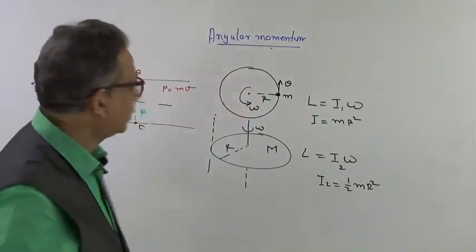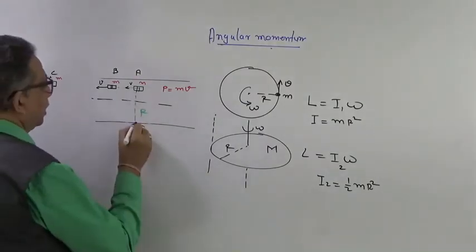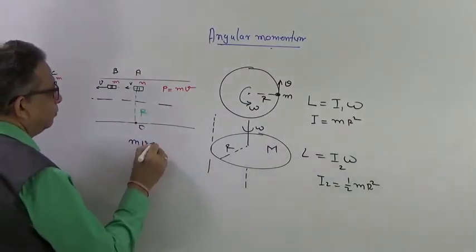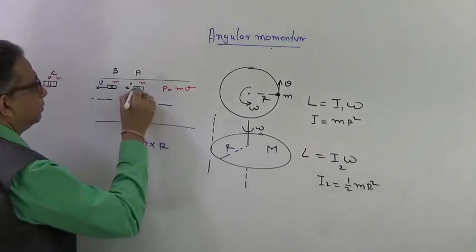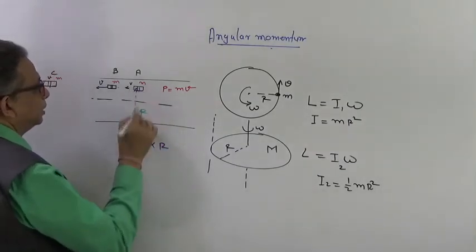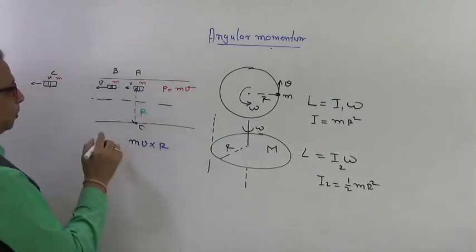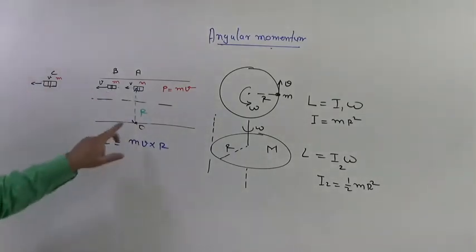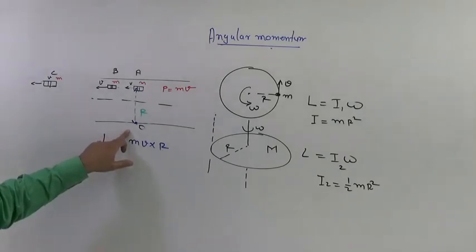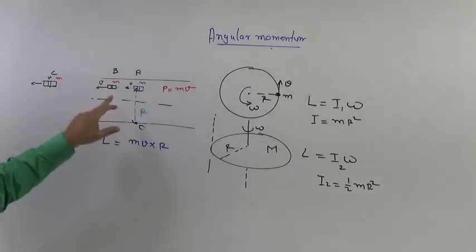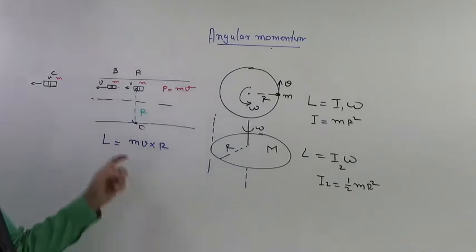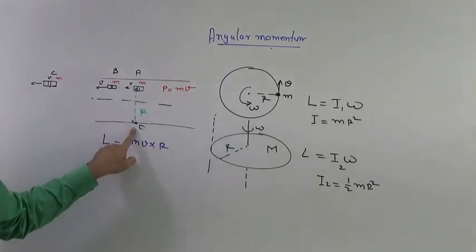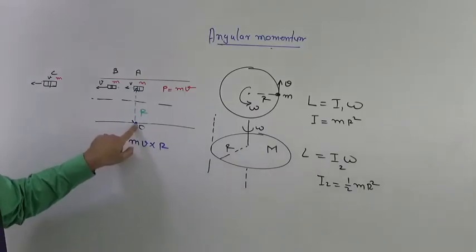Now here you will see this car around this body is having an angular momentum which will be mv into r. R is the perpendicular distance between the car and the body. So it does have an angular momentum around point O. What is important? That this car is having an angular momentum mv into r about the axis O, that is the person that is standing over here.